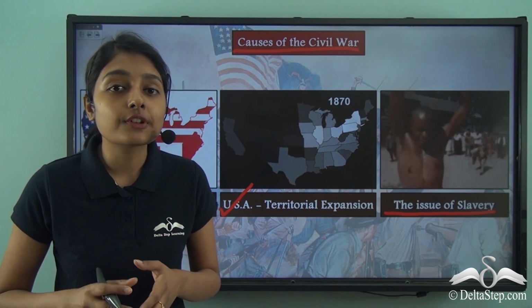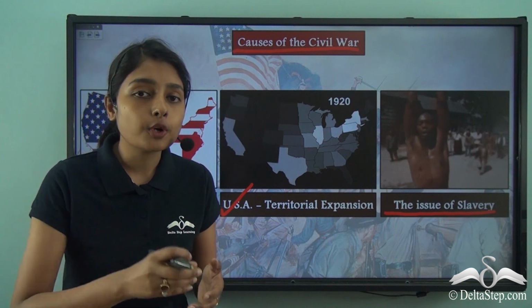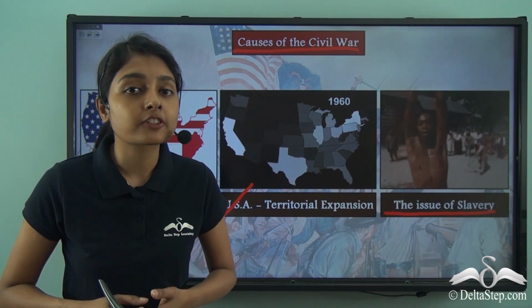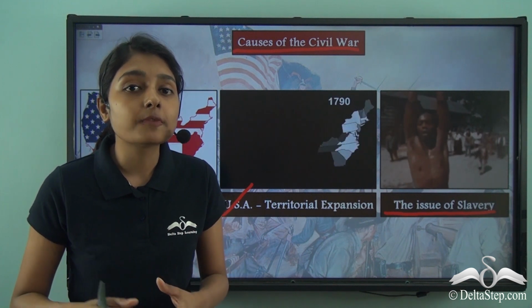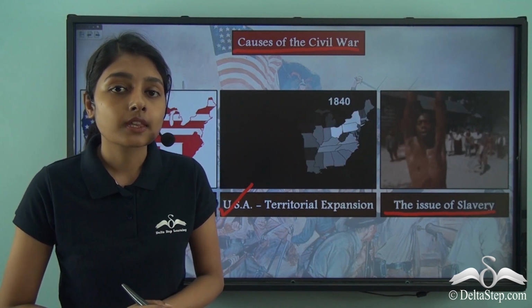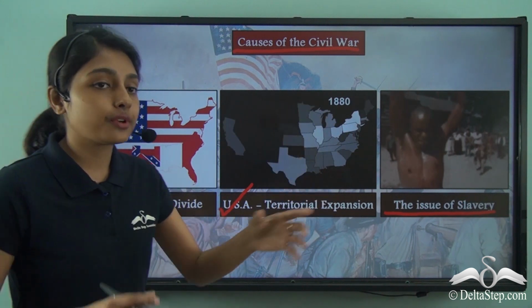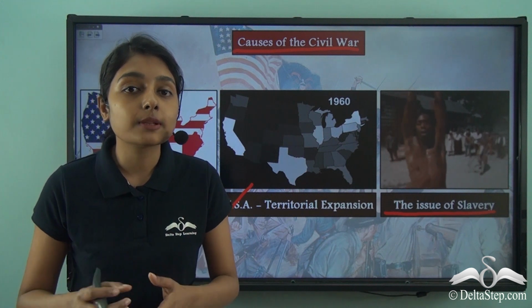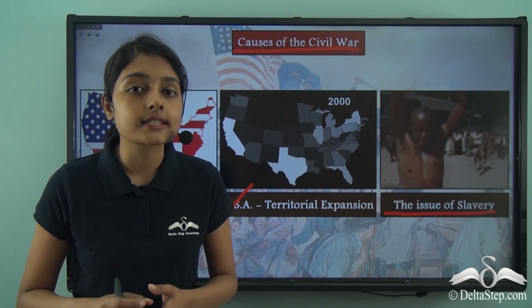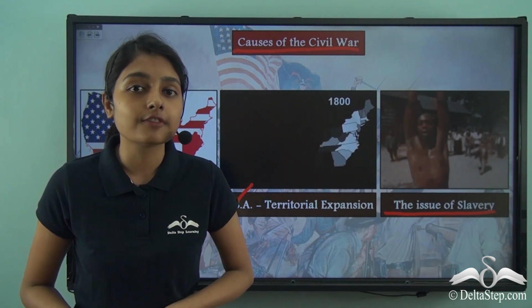In this lesson we will find out which group supported slavery and why that group of states supported it, and on the other hand which group was trying to abolish it. So, these are the three very crucial points that we will be taking into account while discussing the causes of the American Civil War.